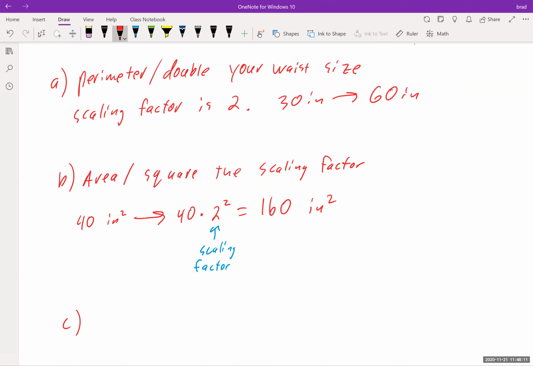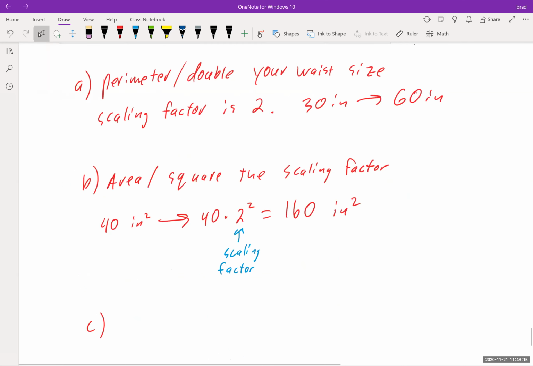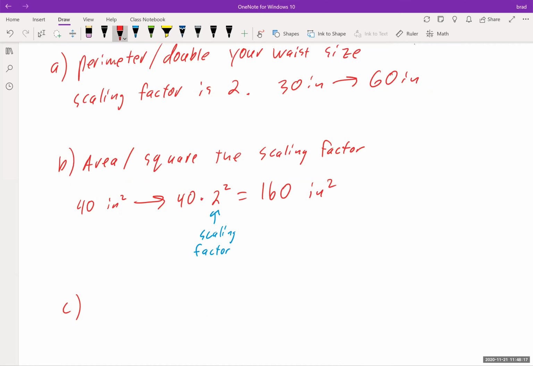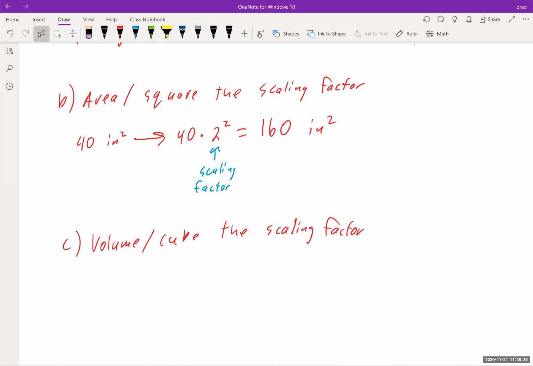Okay. So for part C, it says by what factor is your weight changed? Weight is volume. I think that's what they mean by weight. So then we have to cube the scaling factor. Let's say I weigh 285 pounds, which I do.